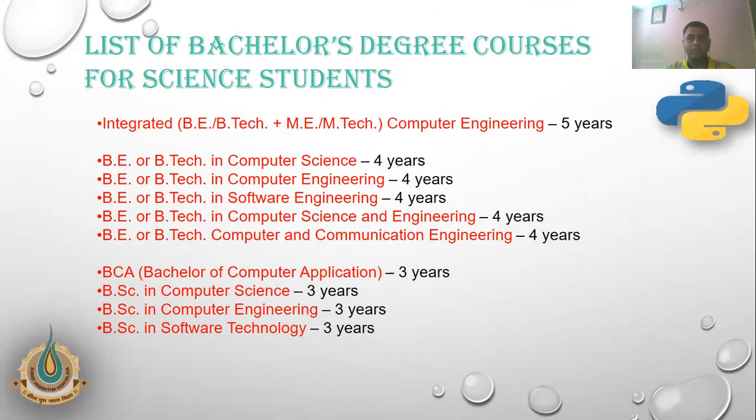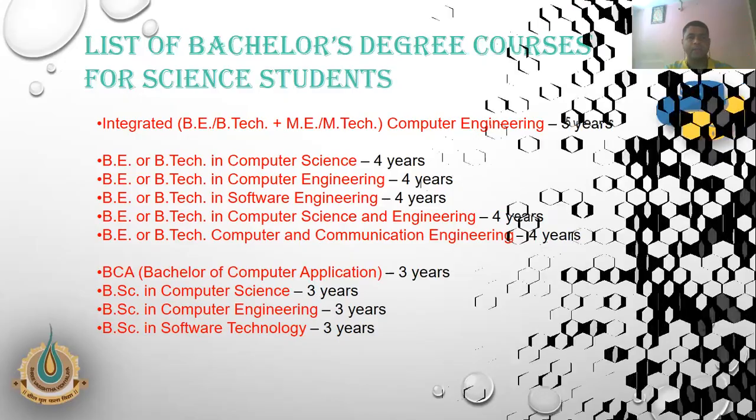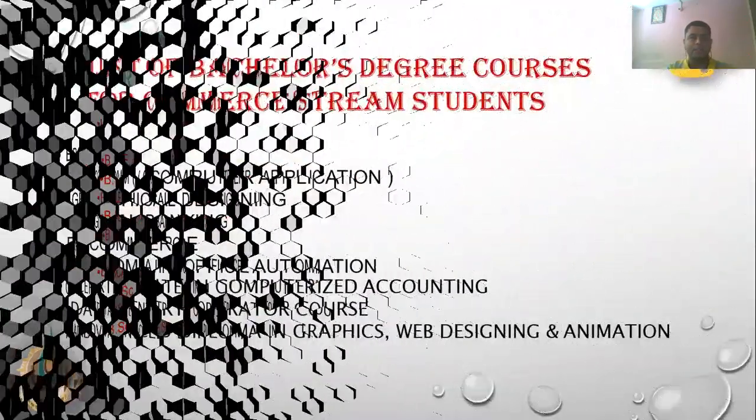The remaining BE and BTech 4-year courses are computer science, computer engineering, software engineering, computer science and engineering, computer and communications engineering. Then BCA, a 3-year bachelor degree, Bachelor of Computer Application, then BSc Computer Science, BSc Computer Engineering, BSc Software Engineering. These courses are for science only.